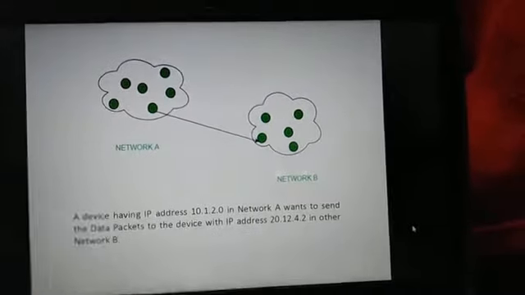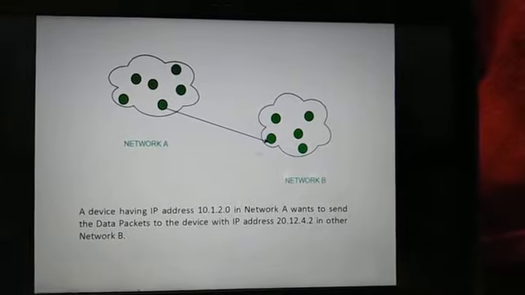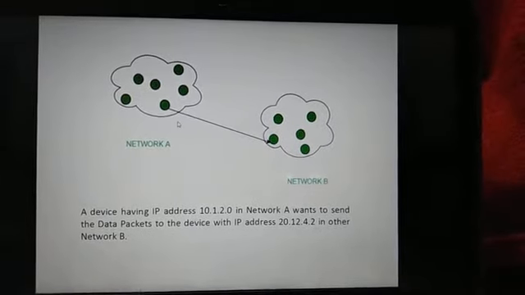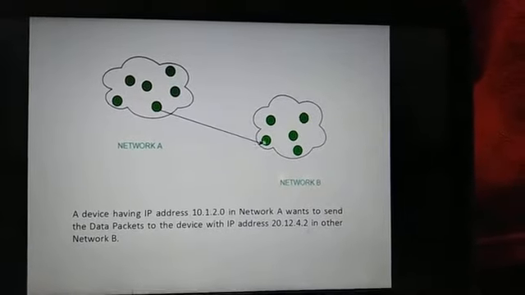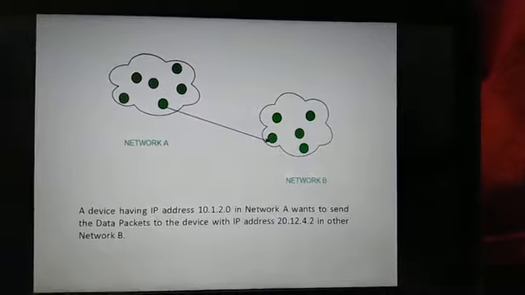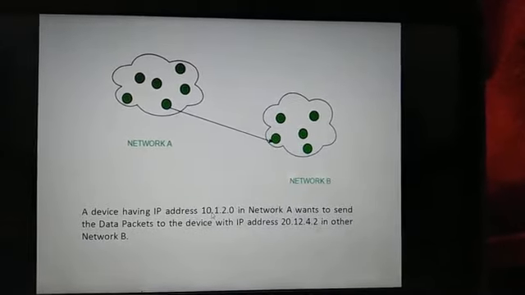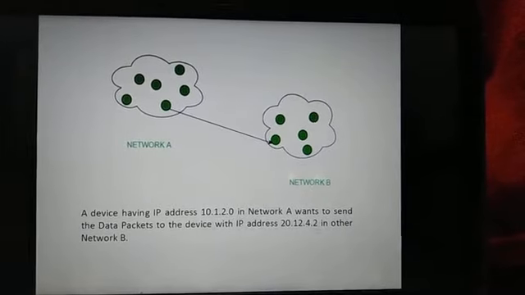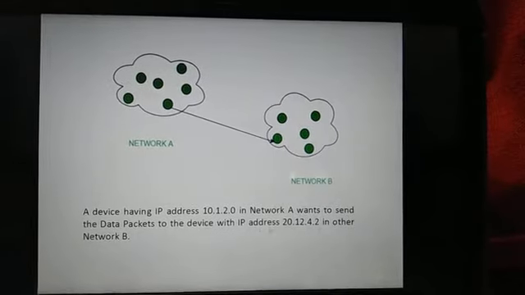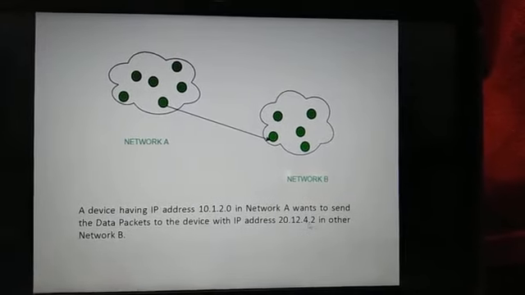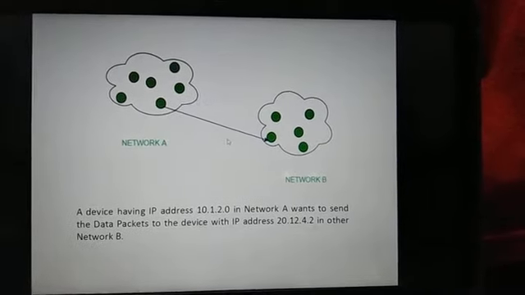As you can see, as an example, there are two networks, network A and network B. A sender from network A sends a data packet to the recipient of network B. You can see a device having IP address 10.1.2.0 in network A wants to send the data packet to the device with IP address 20.12.4.2 in other network B. So this is an example of unicasting.